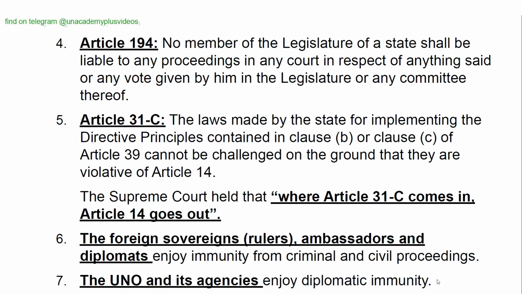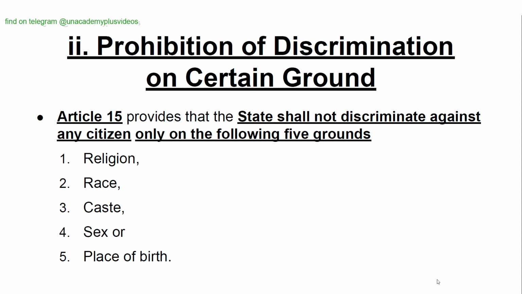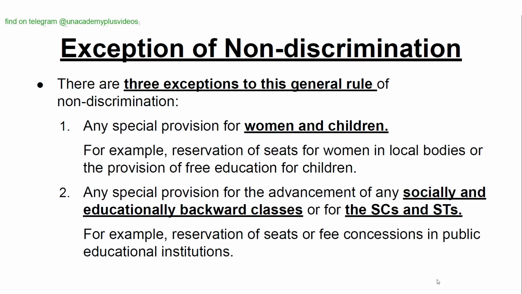The foreign sovereigns, that is, rulers, ambassadors, and diplomats, enjoy immunity from criminal and civil proceedings. The UNO and its agencies enjoy diplomatic immunity. Prohibition of discrimination on certain grounds. Article 15 provides that the state shall not discriminate against any citizen only on the following five grounds: religion, race, caste, gender or sex, and place of birth.